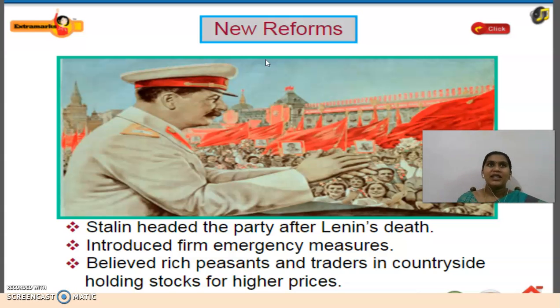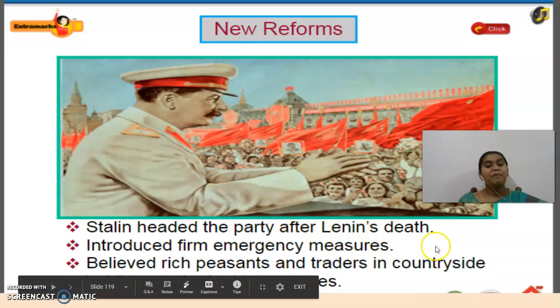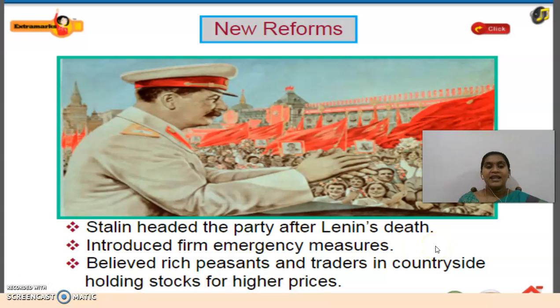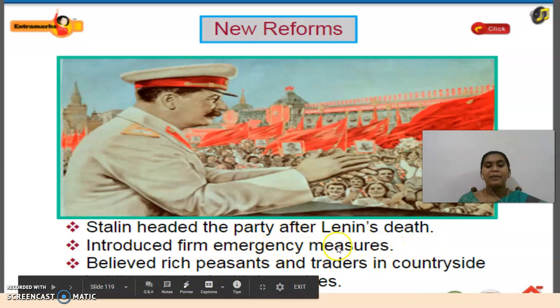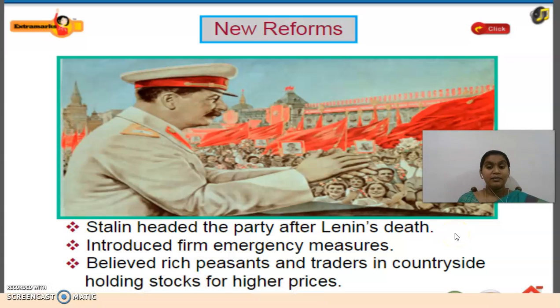So already we have seen that Lenin was, from the beginning, already aged now. After Lenin's death, Stalin headed the party. Once Lenin died, Stalin from the same Bolshevik party started to take the head of this party and introduced firm emergency measures. What are those emergency measures?